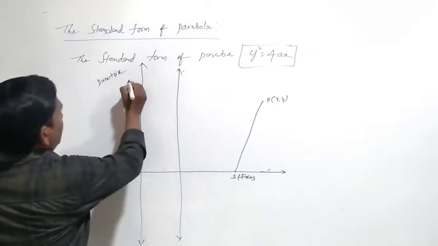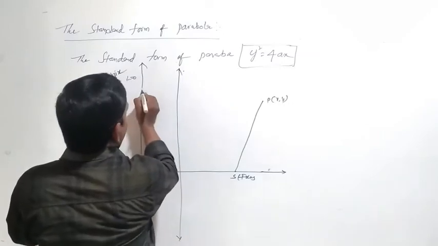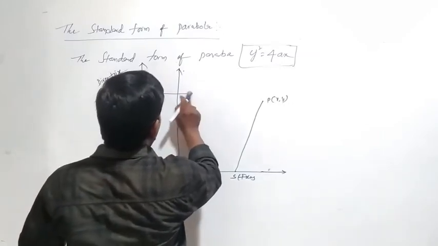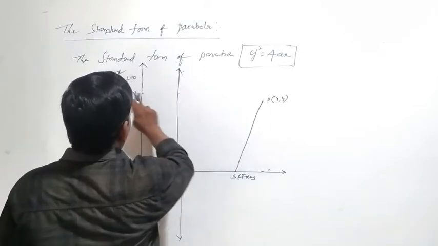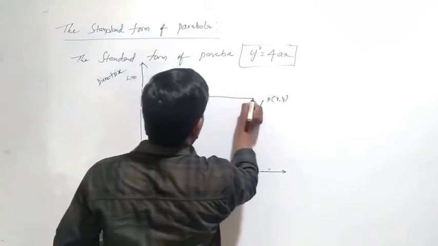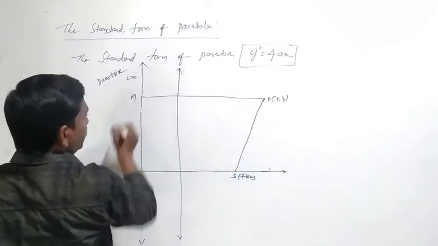Directrix L equal to 0, and there is a point M on the line. Join P and M.